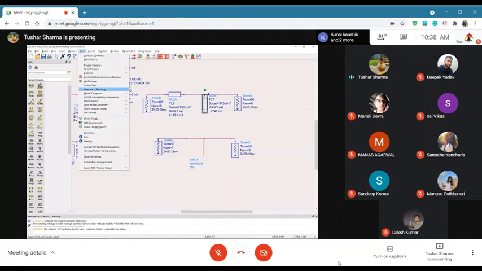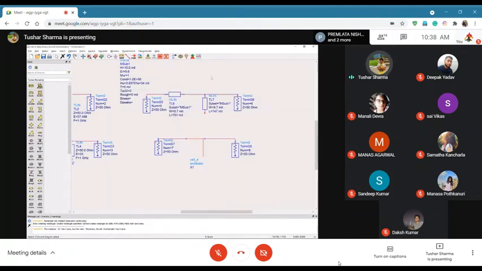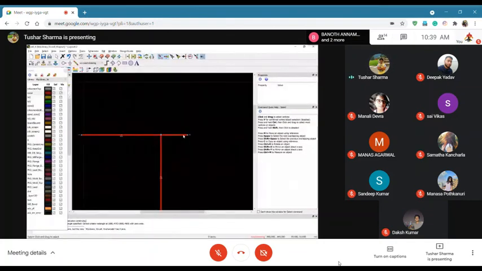Say I am here and I'm matched to 50 ohms. Okay. And I try to use a transmission line with a characteristic impedance of 50 ohms. Nothing will happen. This is 50 ohms. I can make it 1,000-degree line, but I won't move anywhere because I am already matched to 50 ohms. Similarly, what is happening here is, this point is already matched to 50 ohms.